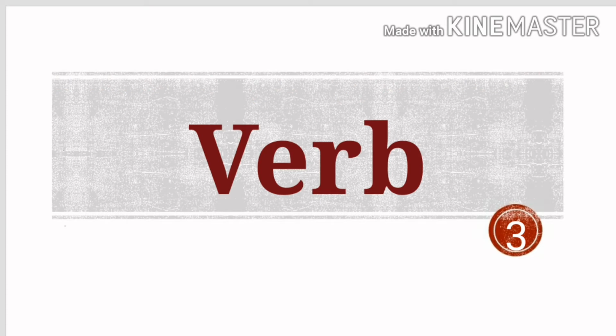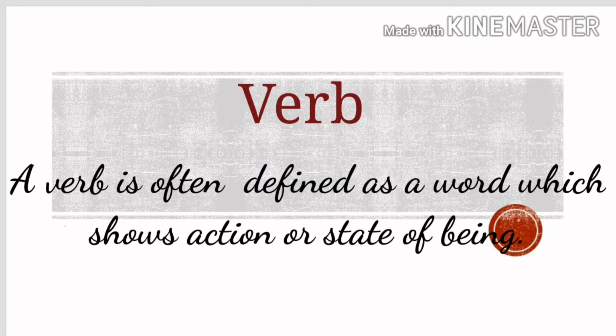Let's study the next part of speech, that is verb. No sentence can be formed without a verb. A verb may consist of one word, or more than one word, maybe 2, 3 or 4 words. A verb is often defined as a word which shows action or state of being. That means a verb is used to denote an action and condition of the subject and what is possessed by the subject.